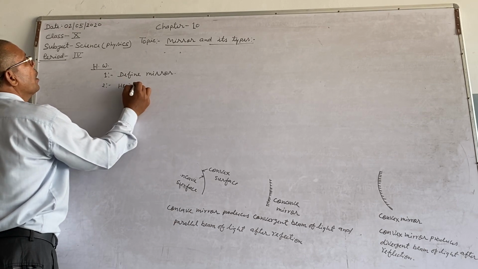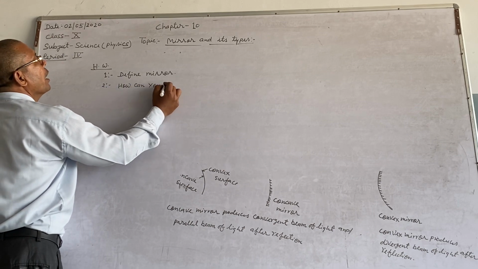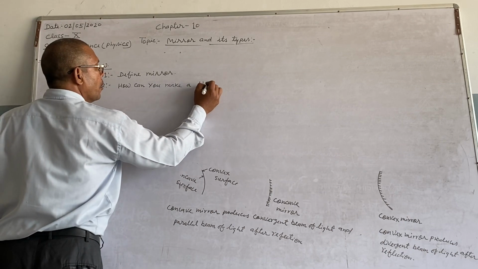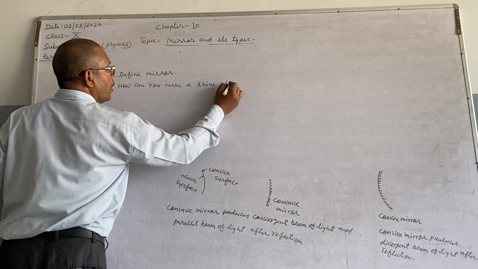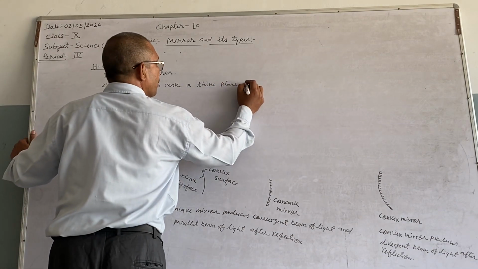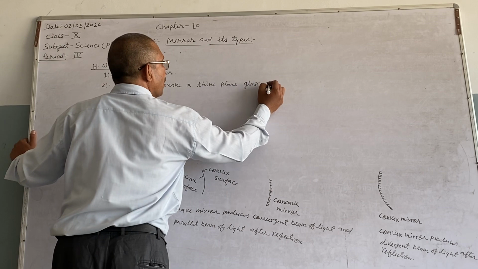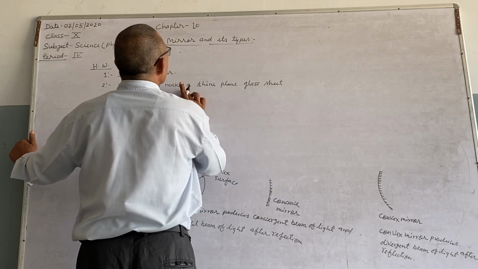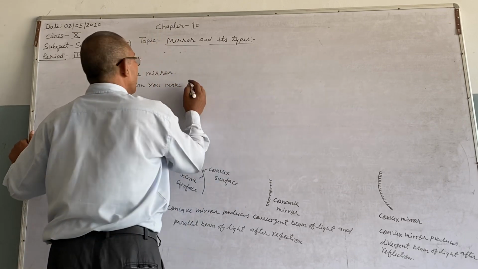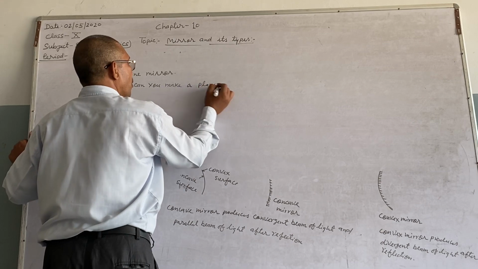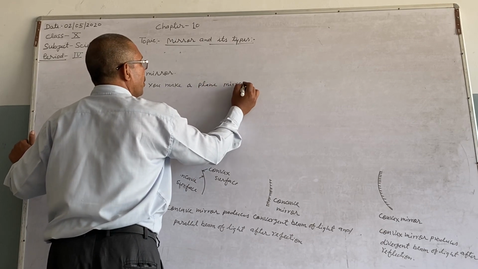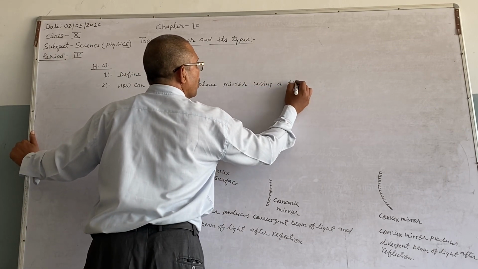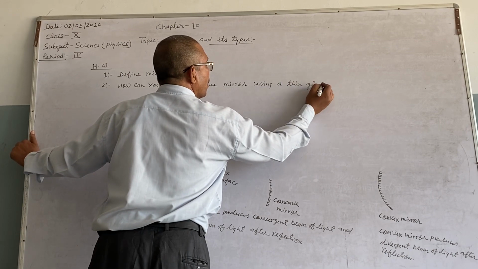Question 2: How can you make a plane mirror using a thin glass sheet?